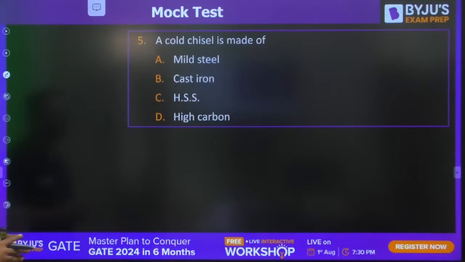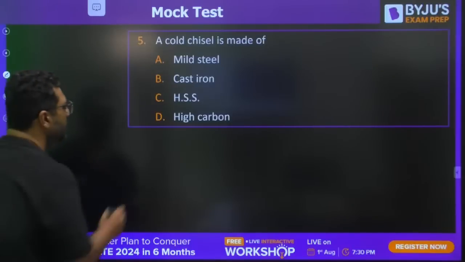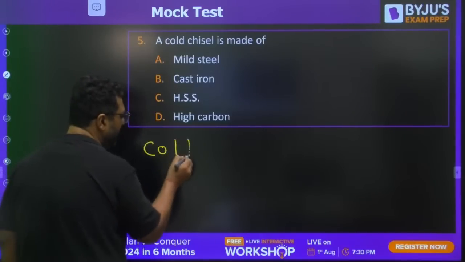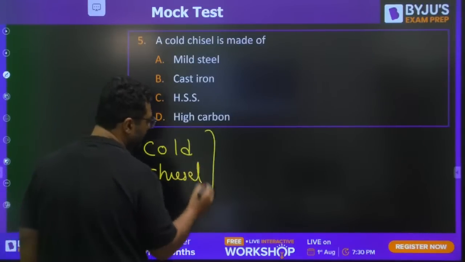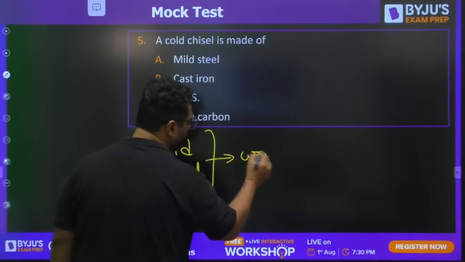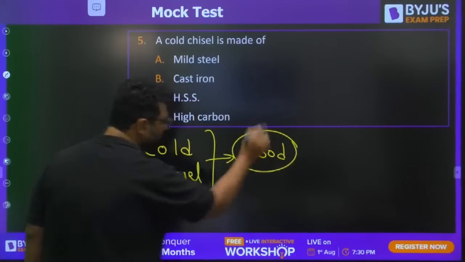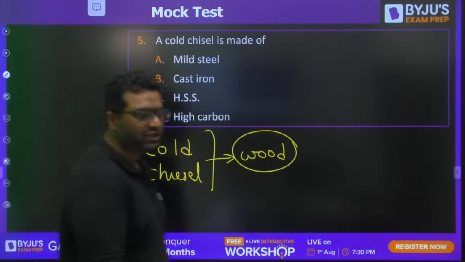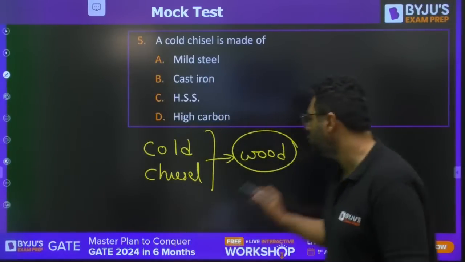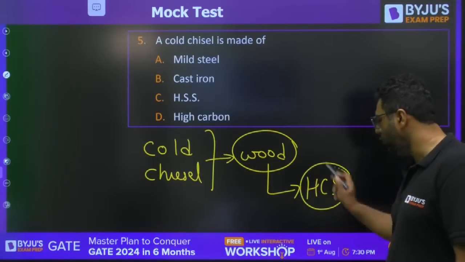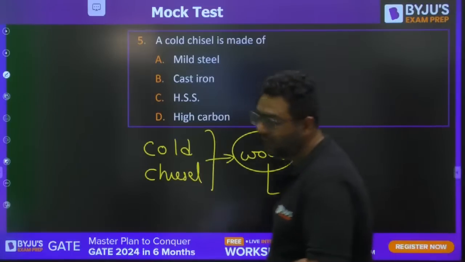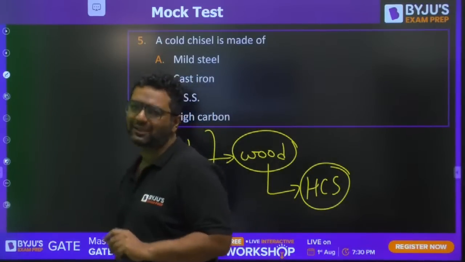Vinay is saying C is the answer. A cold chisel: you must know that a cold chisel is majorly used for woodwork. For machining wood, first of all, we had all the tools made of high carbon steel. So for woodwork we were using high carbon steel; nowadays we are using high speed steel.